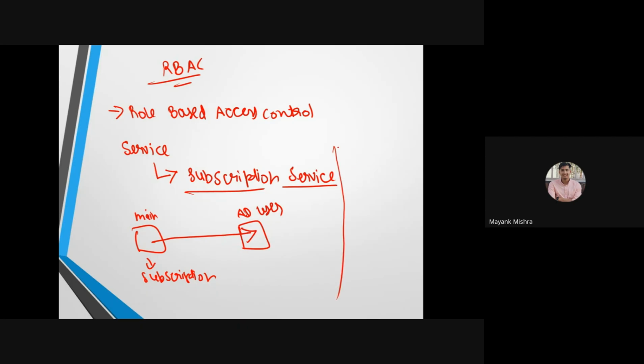We can do something like this: if we are creating virtual machines in our Azure, like if we have these three virtual machines, we can also give this user access to only the second virtual machine.